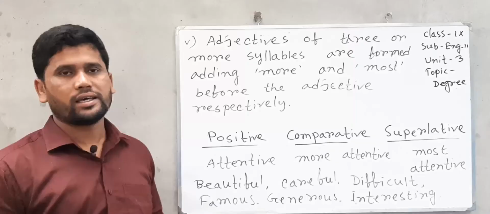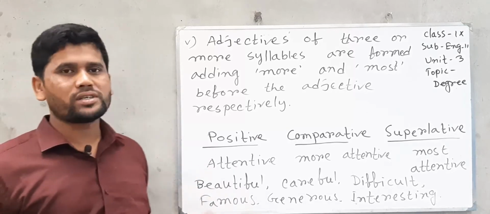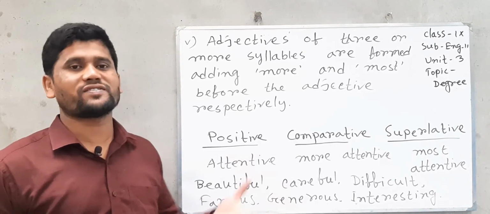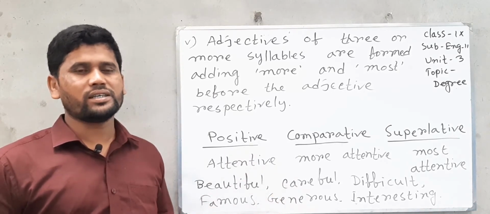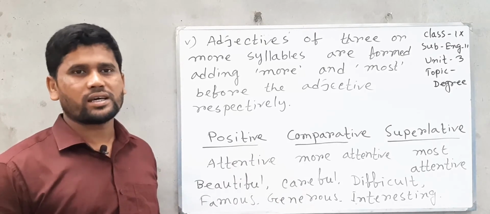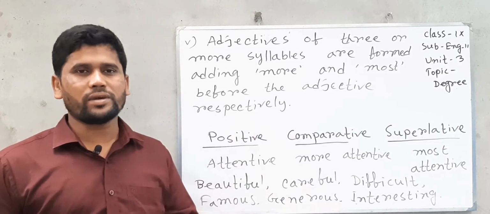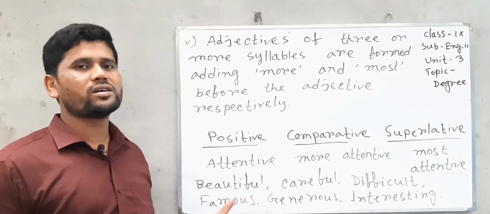Adjectives of three or more syllables are formed by adding more and most before the adjective, respectively. When we find any adjective of three or more syllables, we can change the adjective into comparative by adding more, and into superlative by adding most.